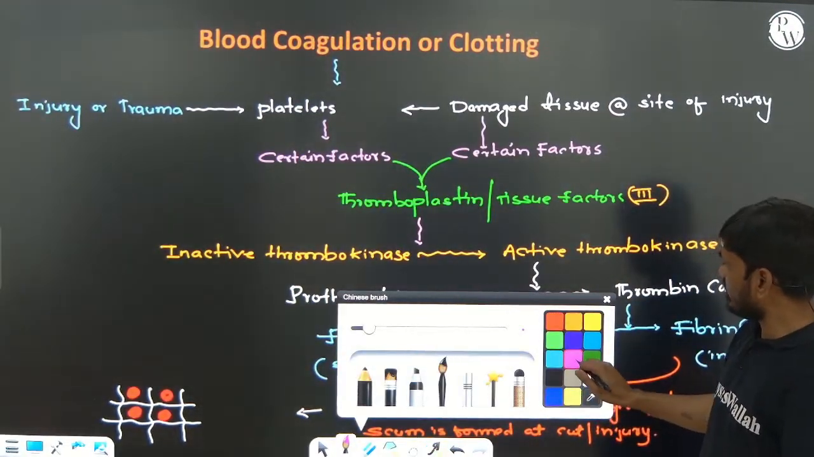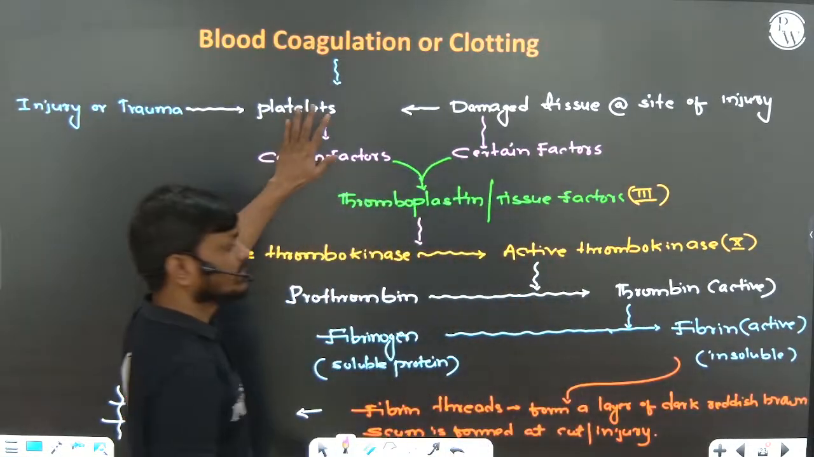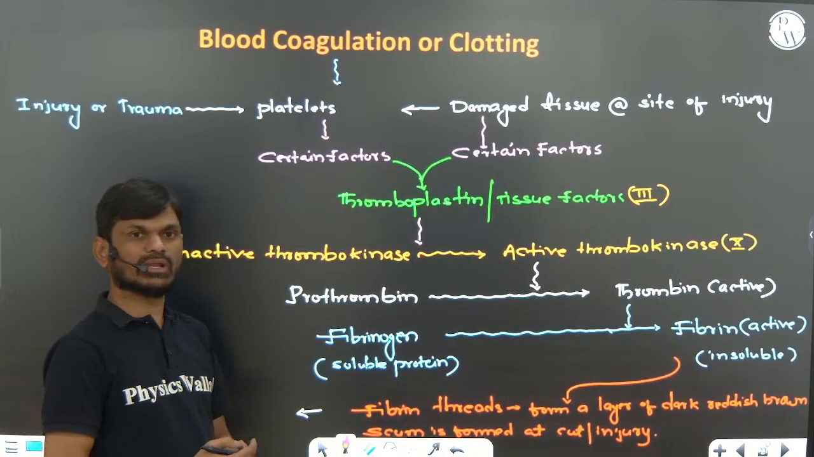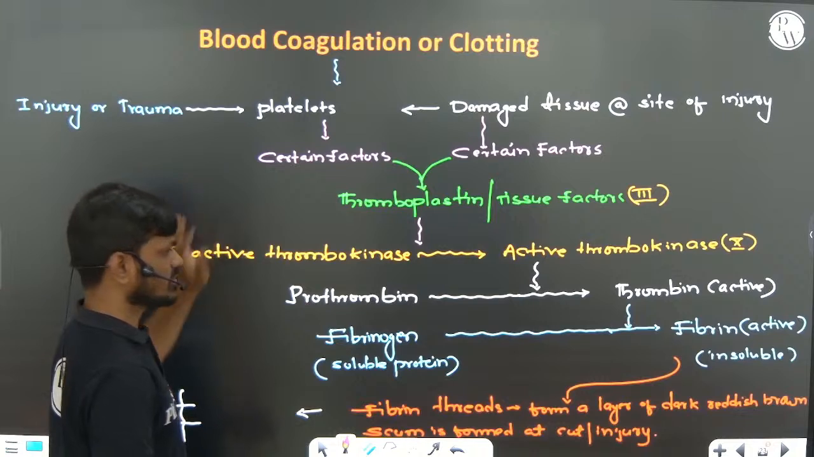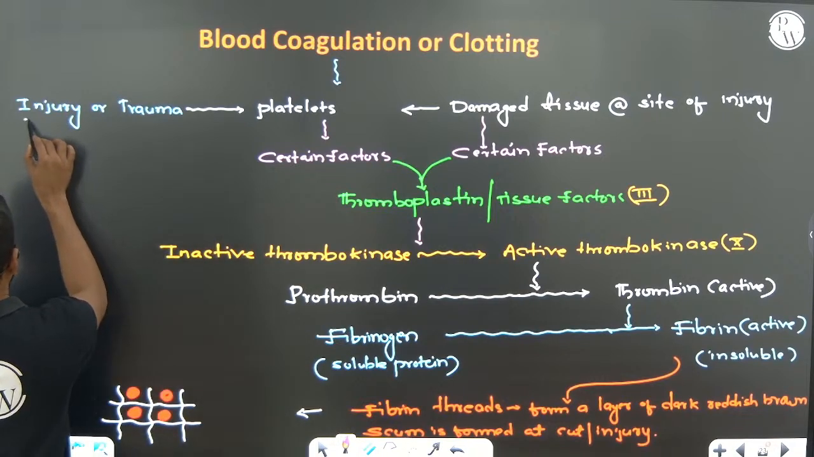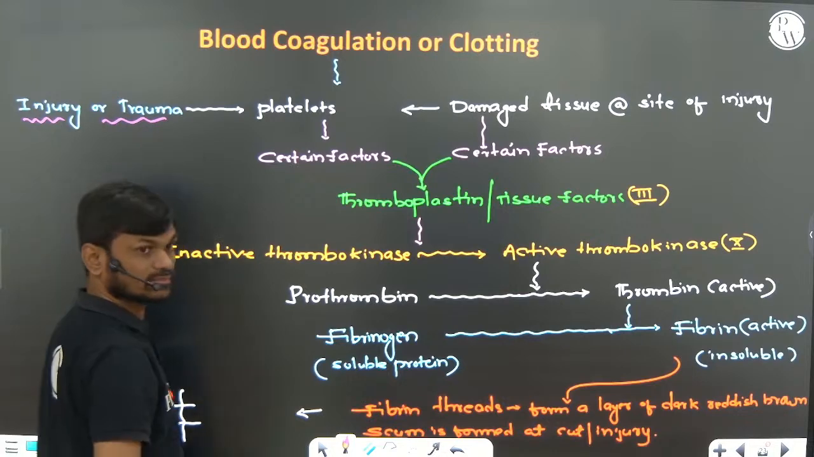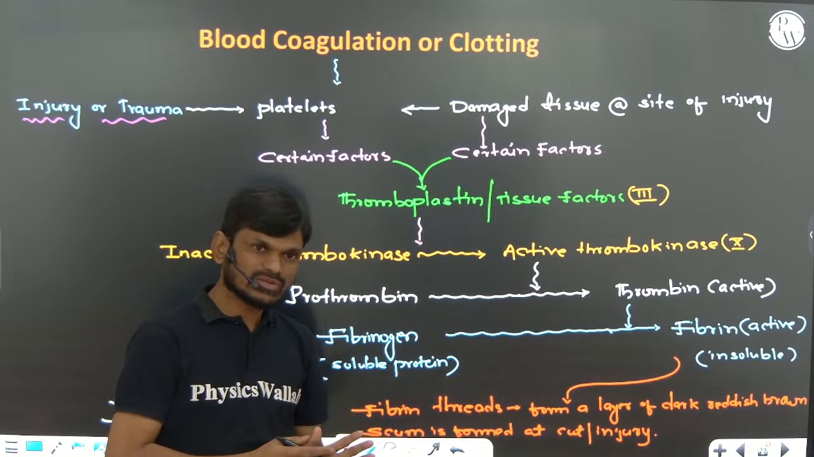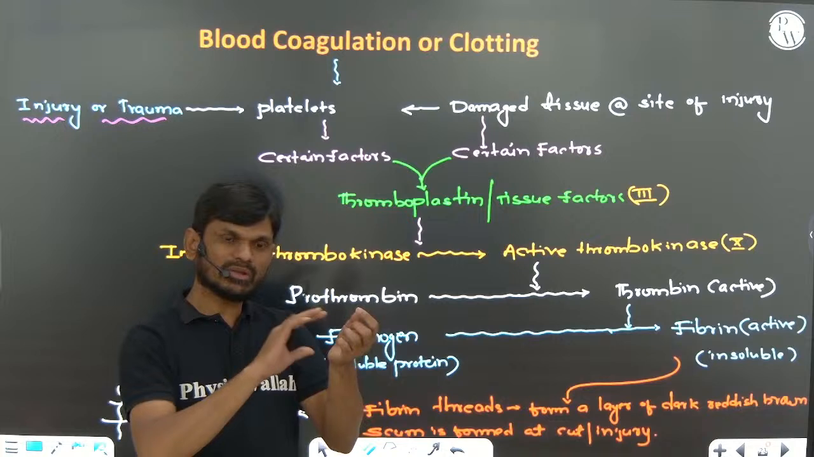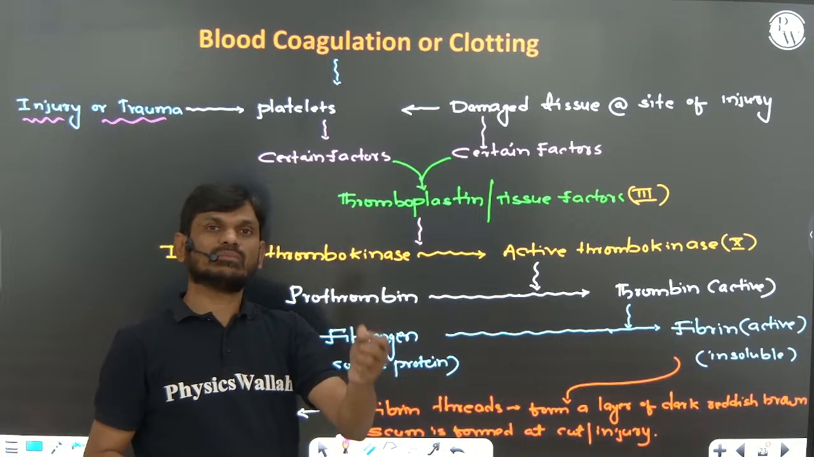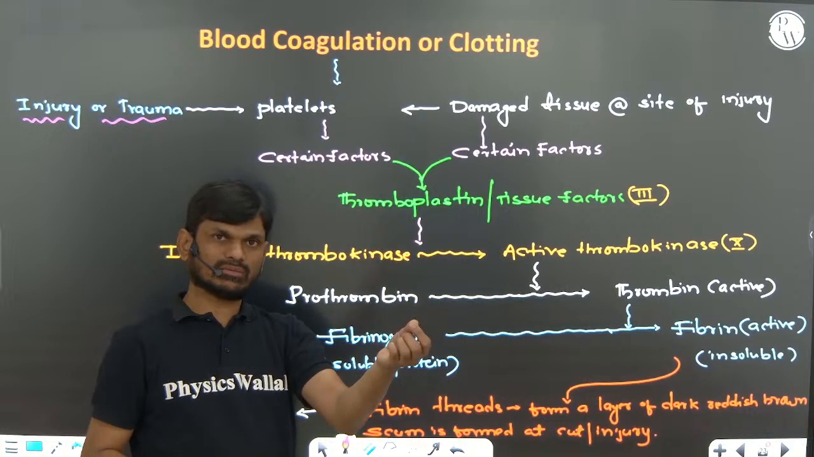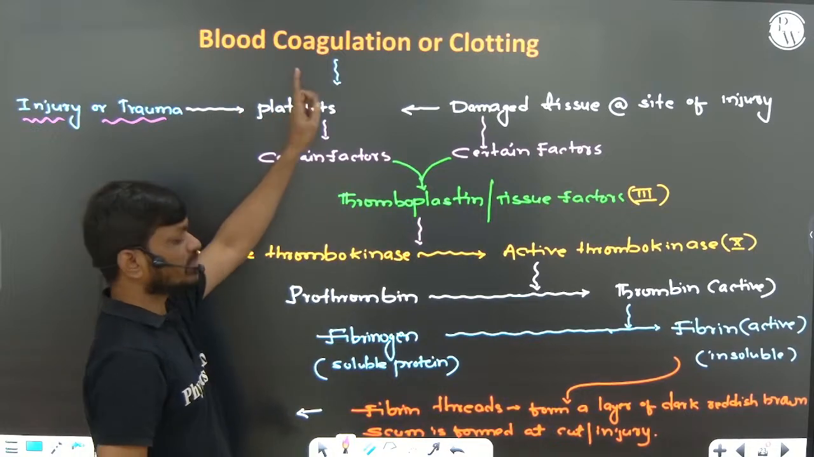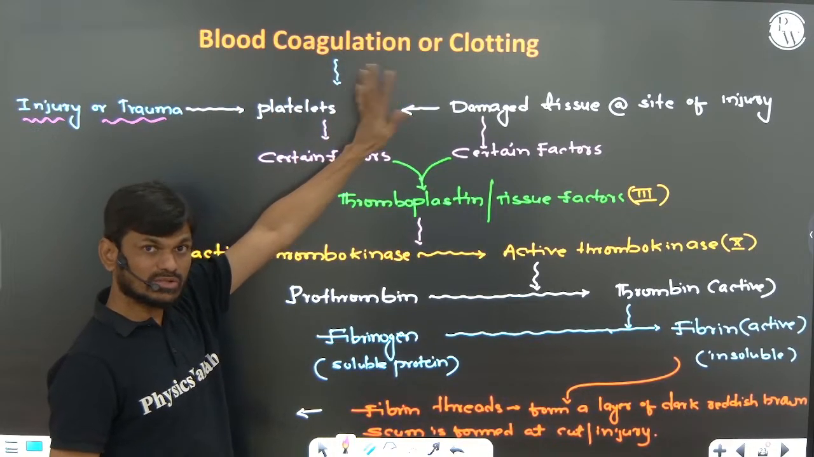Next, coagulation or clotting mechanism, very important, right? If you remember this chart, you will be able to answer any question. Simple. Whenever there is an injury or trauma, the liquid part of the blood comes out through the injured part. The conversion of the liquid part of the blood into a solid part, preventing the loss of blood from the body, is called coagulation, right? So coagulation prevents loss of blood from the body through the injured part.